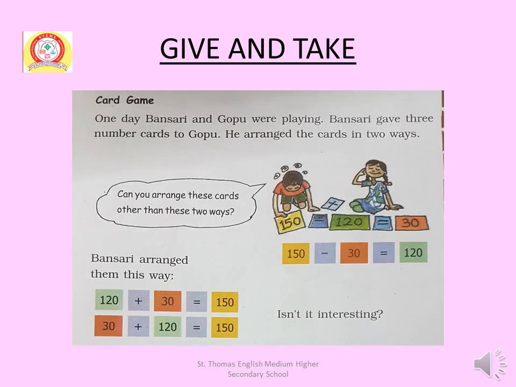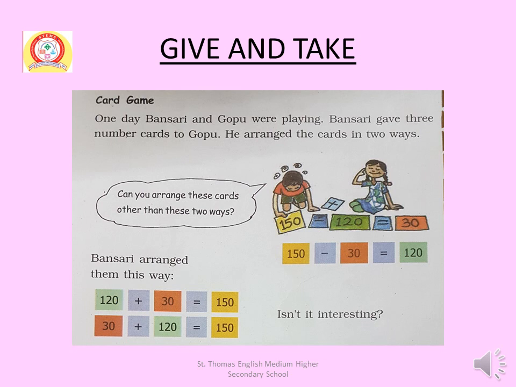In this slide, you can see some number cards: 30, 120, 150. Now, the number cards 30 and 120 can be arranged as 120 plus 30 equal to 150 and 30 plus 120 equal to 150.